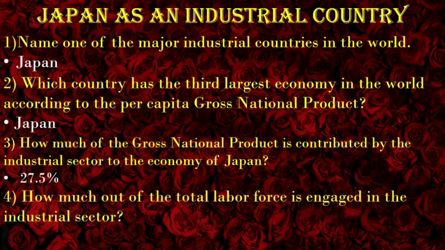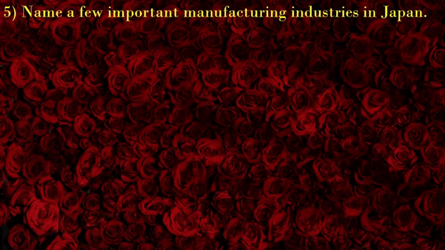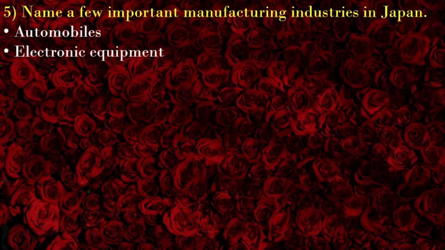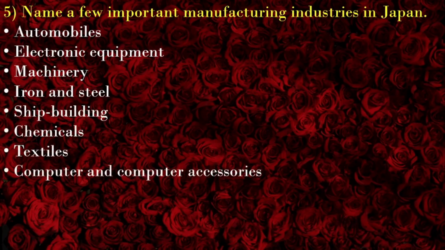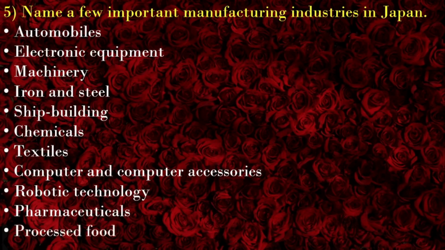27.5%. How much out of the total labor force is engaged in the industrial sector in Japan? 25.2%. Name a few important manufacturing industries in Japan. Automobiles, electronic equipment, machinery, iron and steel, shipbuilding, chemicals, textile. Computer and computer accessories, robotic technology, pharmaceuticals, processed food.